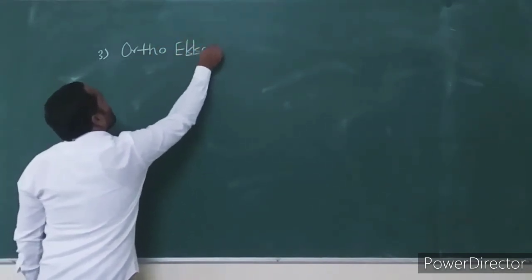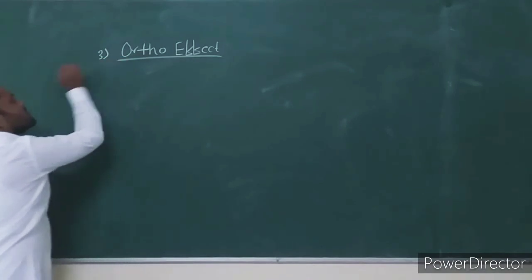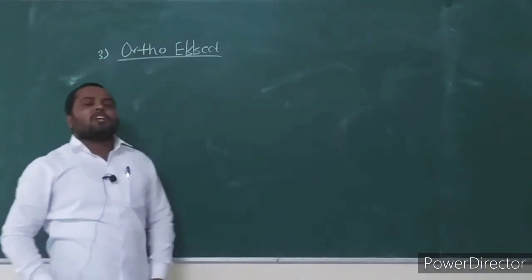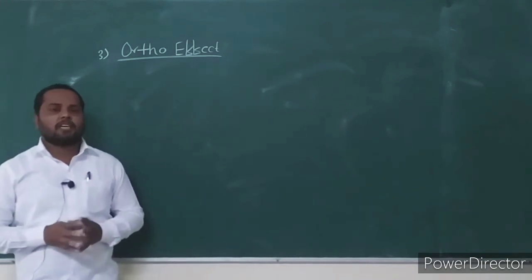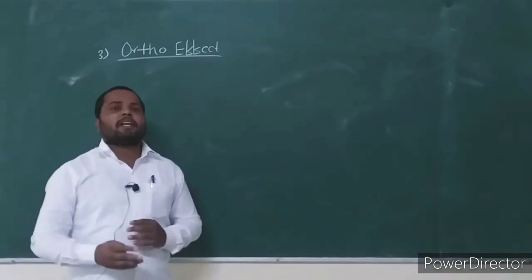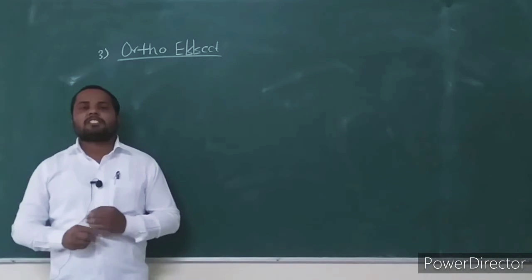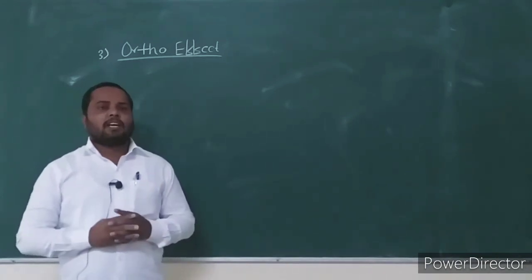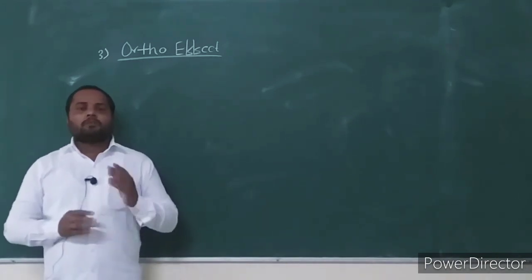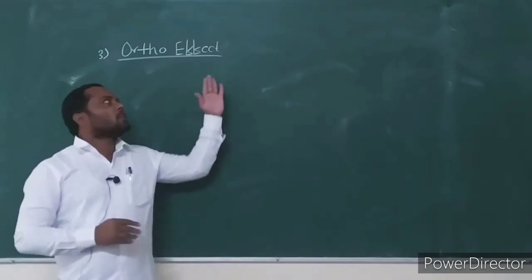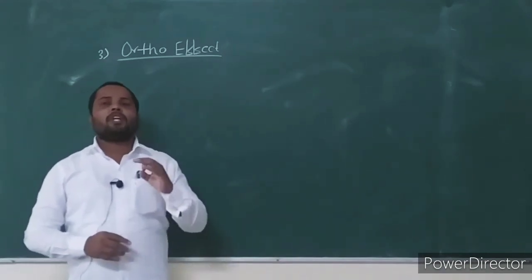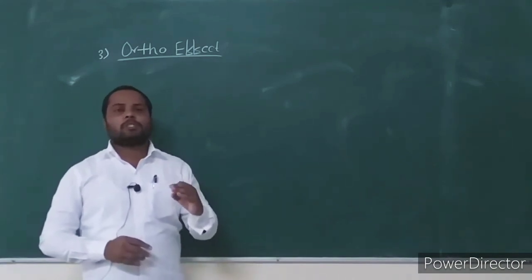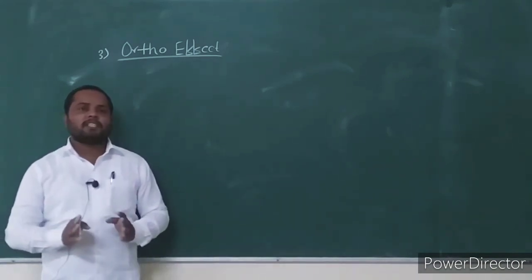What is the ortho effect? It applies not only to aromatic esters but also to aromatic carboxylic acids and aromatic amides. Which carbonyl compounds generally undergo ortho effect fragmentation?